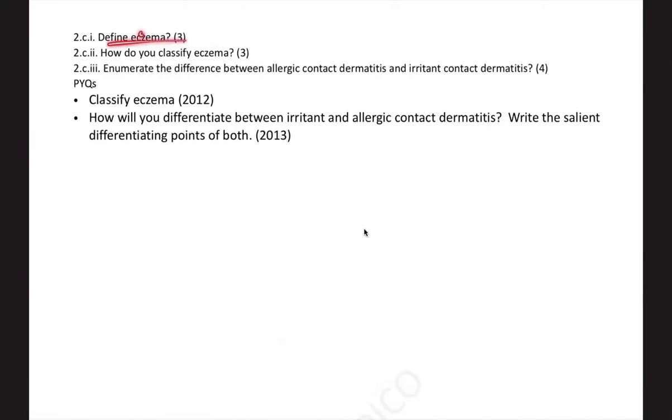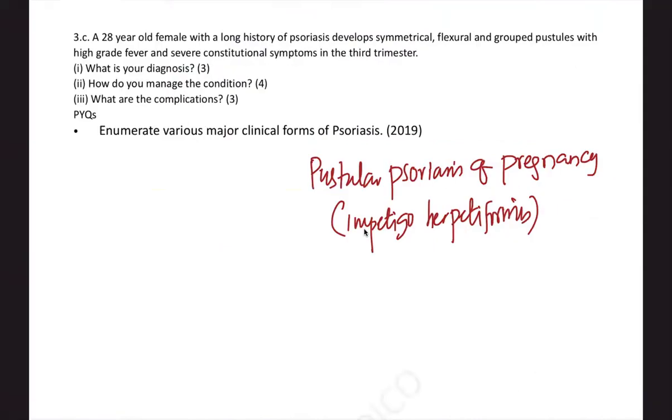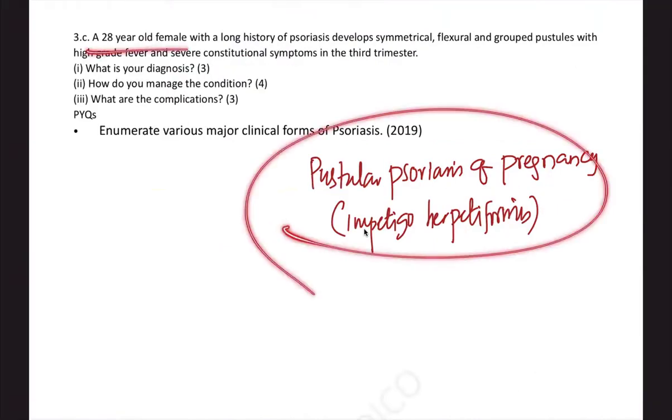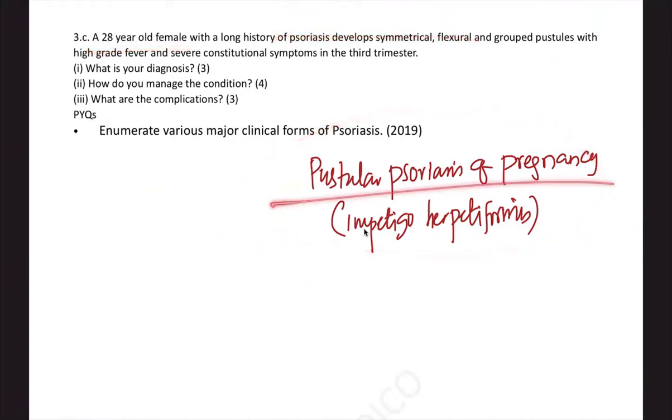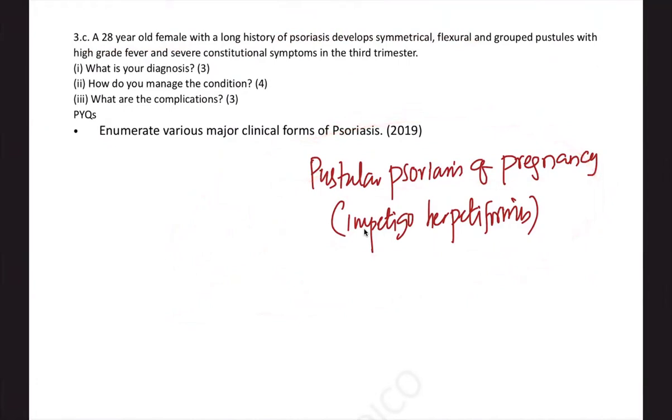Now, eczema and dermatitis are two parts of the question. Classification of eczema was asked in 2012, and differentiating irritant and allergic contact dermatitis was asked in 2013. And after a long gap, this question is getting repeated in 2025 again. This topic I already told you: 28-year-old female with psoriasis, that is pustular psoriasis of pregnancy, also known as impetigo herpetiformis. So any variant of psoriasis, its presentation and its treatment is going to be an important part of our predictive way to learn the psoriasis topic for the future.